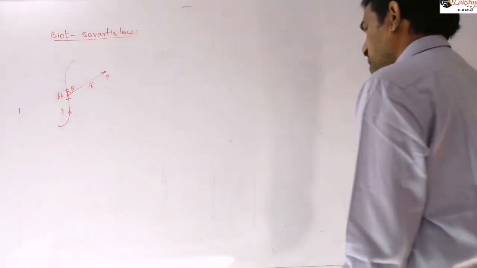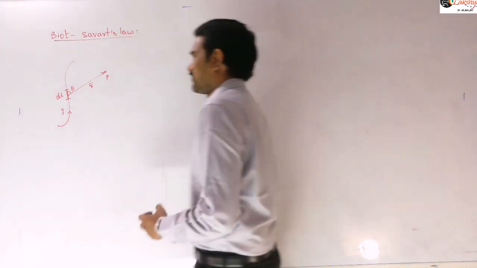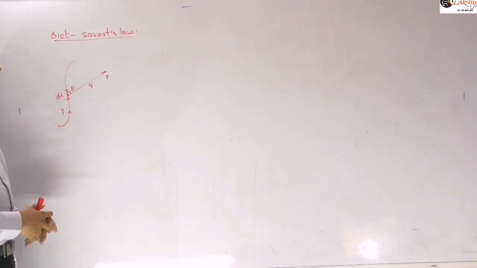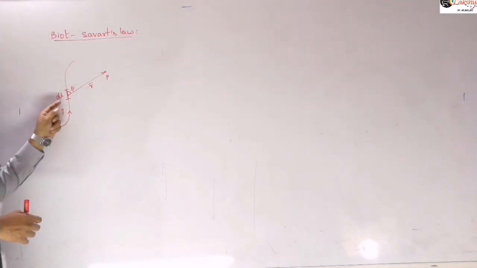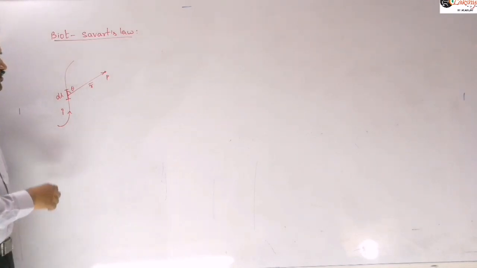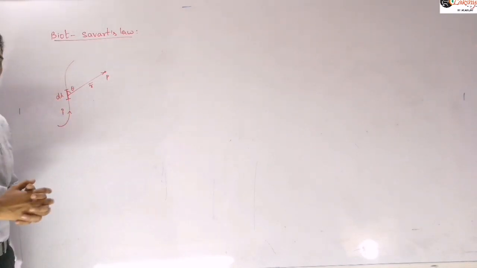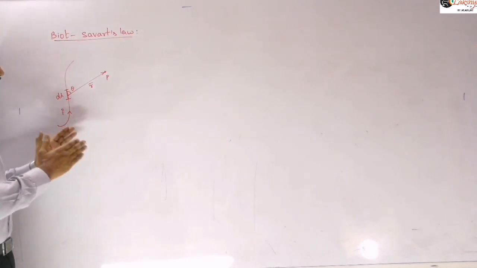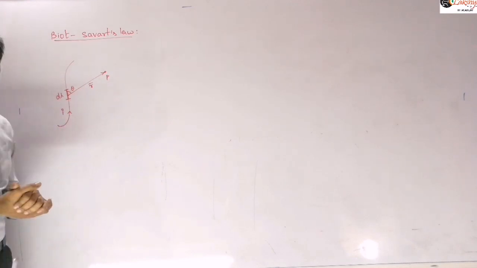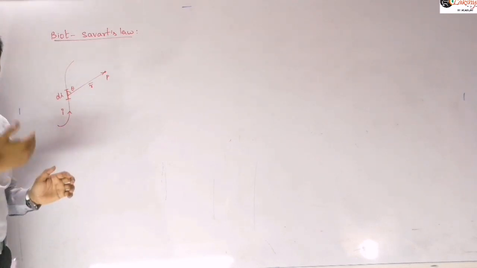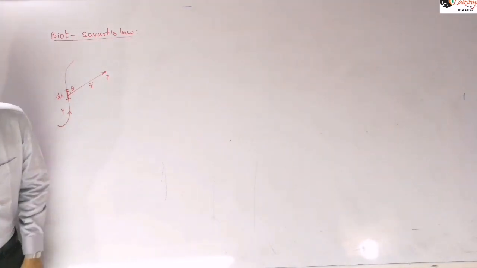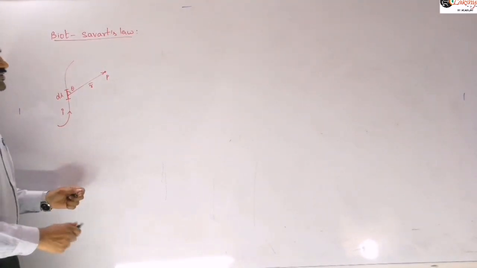Now Biot-Savart's law states that the magnetic field due to this small element depends on these factors. It is directly proportional to the current flowing through it, directly proportional to the length of the element we are choosing, directly proportional to the angle between the length element and the position vector r bar, and inversely proportional to the square of the distance between them, right? So we can write this as,